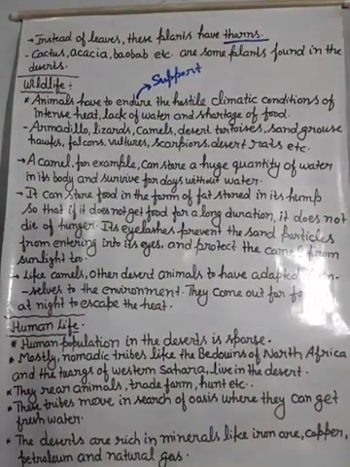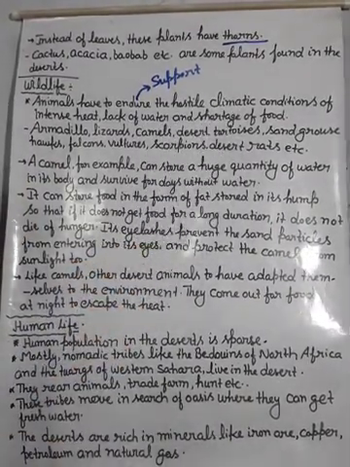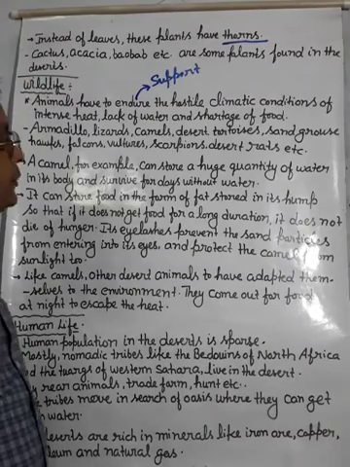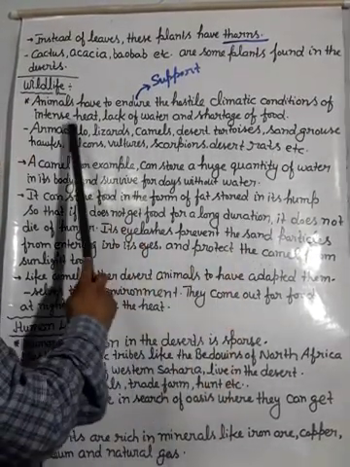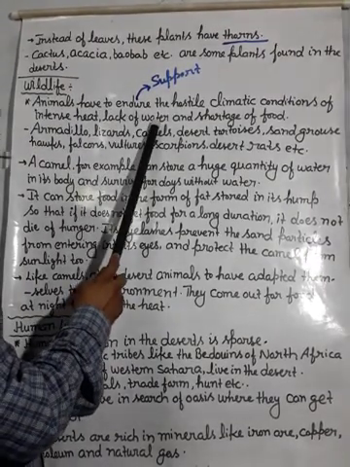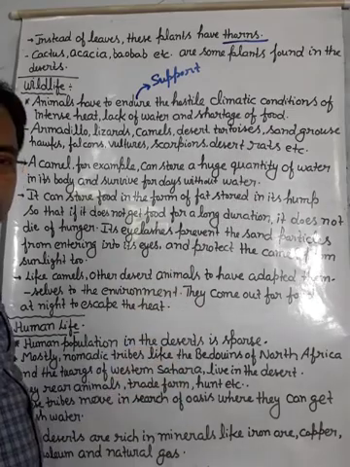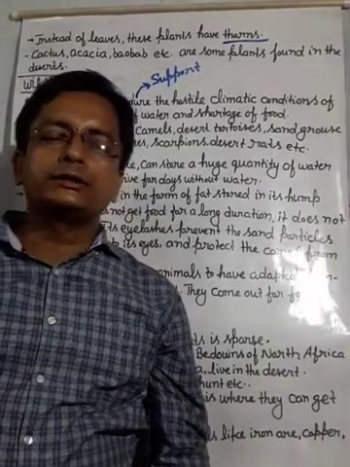Endure means support. Animals have to support the hostile climatic conditions, means वहाँ की जो climatic condition है उसको animals को support करना होता है. Shortage of food is there because less greenery is there.